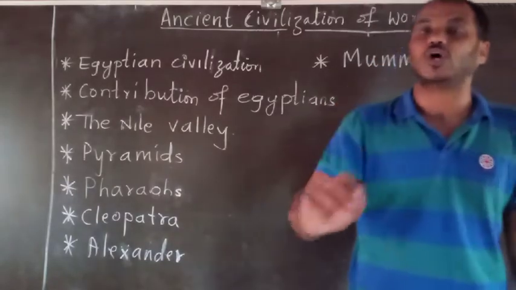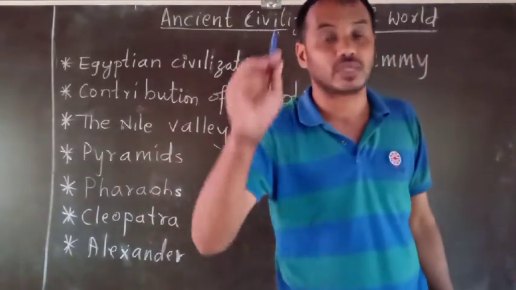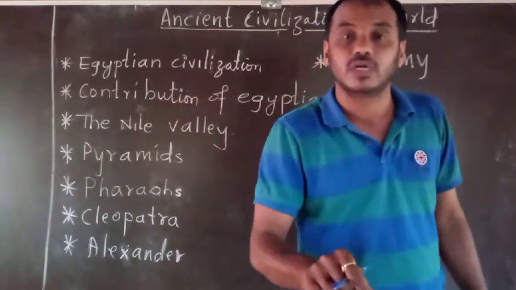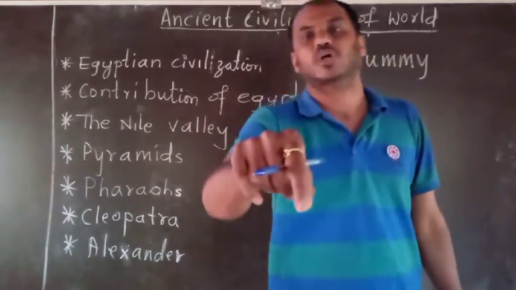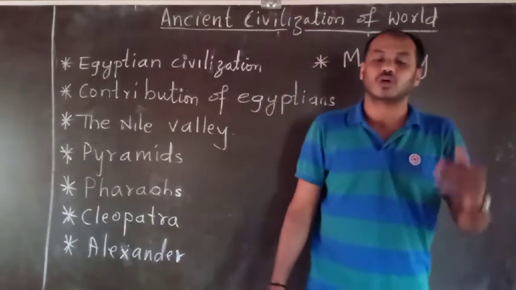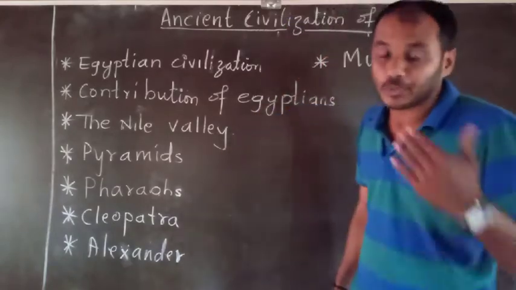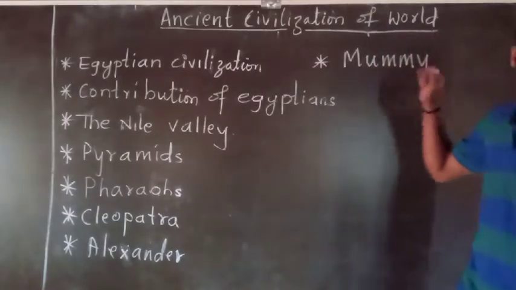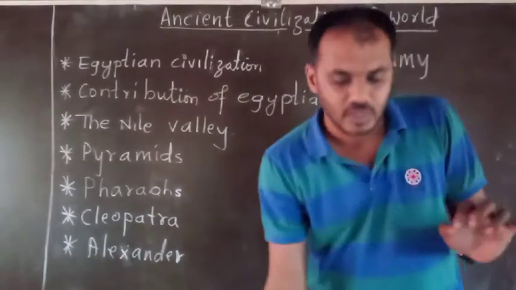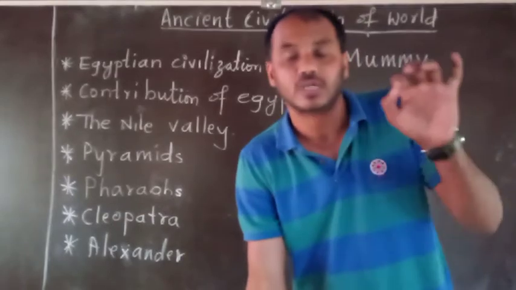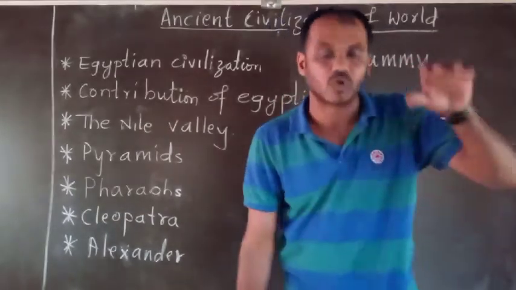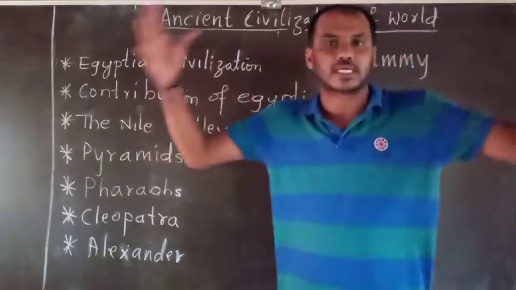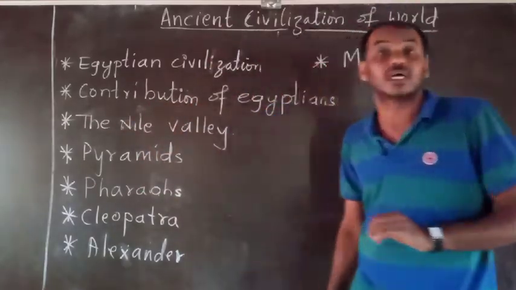In English, it is used to refer to the mother. But during the time of the Egyptians, mummy was the word used for dead bodies. So Egyptians called dead bodies mummy. It was kept in a specially designed coffin.